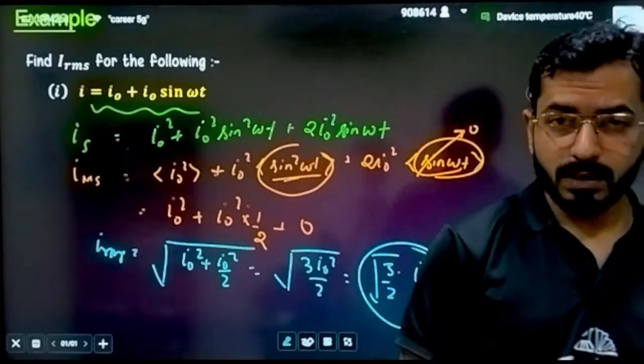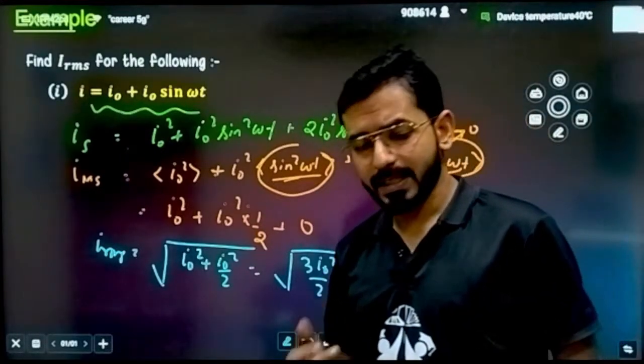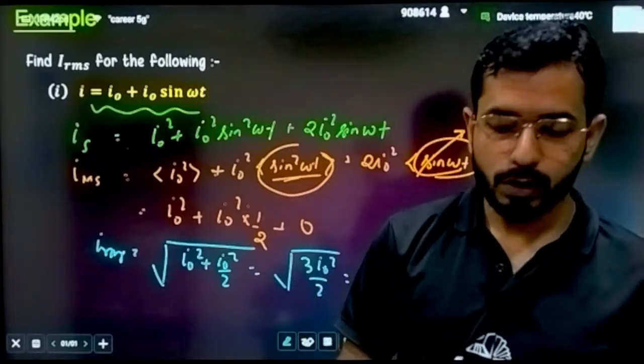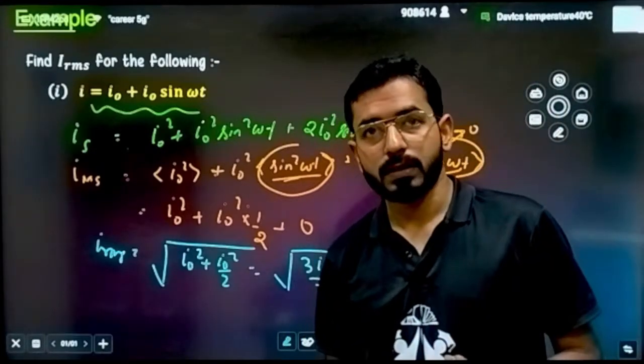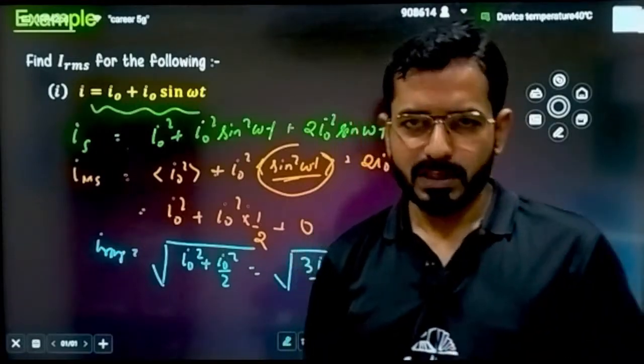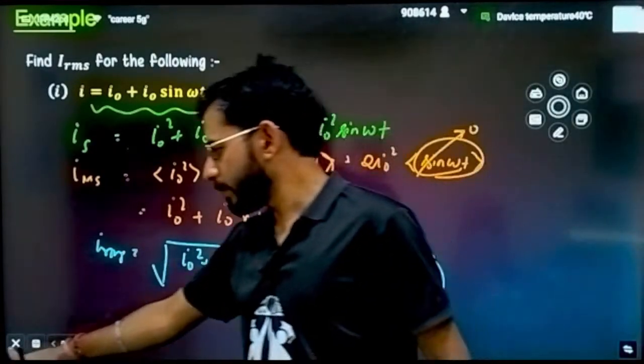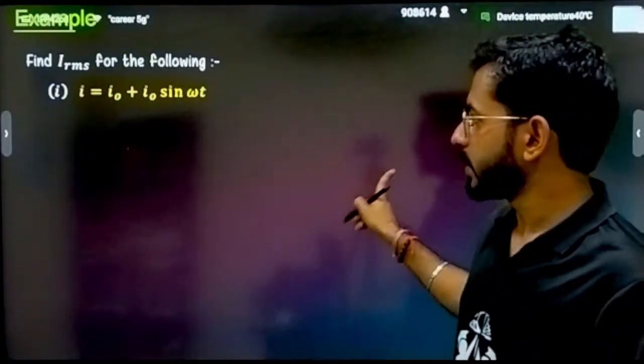Otherwise you have to integrate it in a very big integration. You can go by that method also, and I will say go by that method also and try to solve this question by the conventional method as well. It will give you a better idea of the depth of the questions. But still, if you use the results, you can solve such a lengthy question so easily.